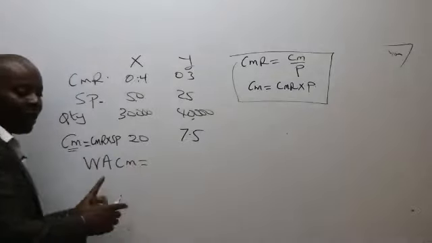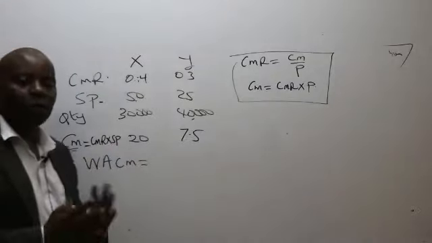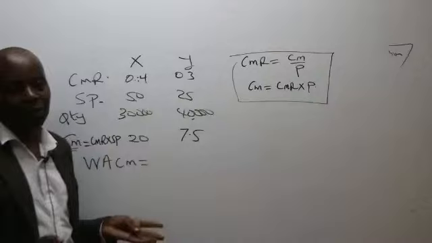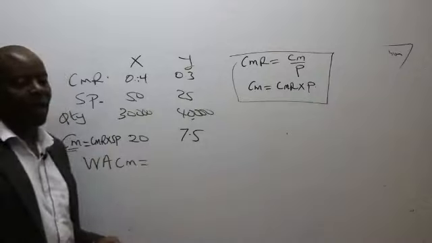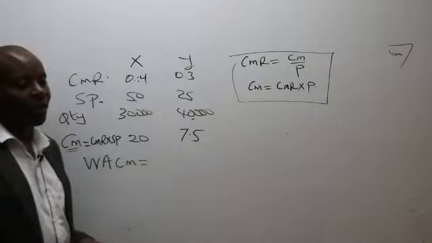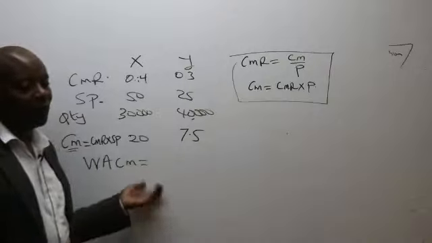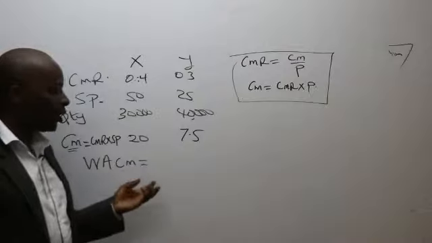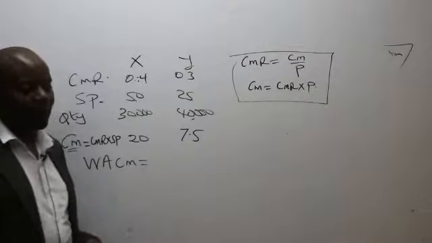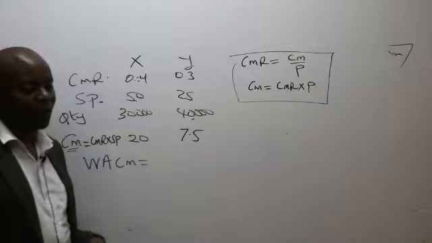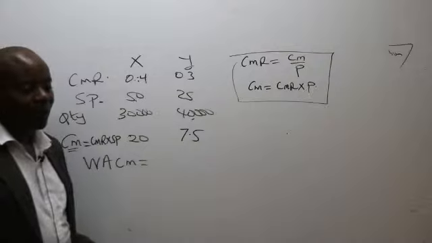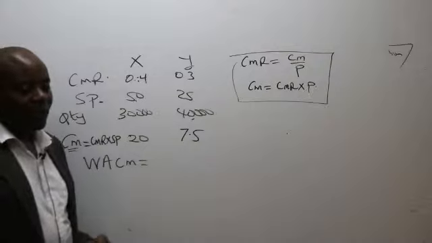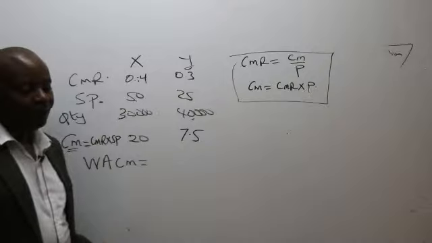What I want is WACM. Because there are many, I have to put them together through what we call the weighted average method. So I would want the weighted average contribution margin. Can somebody give me the formula for getting this weighted average contribution margin?